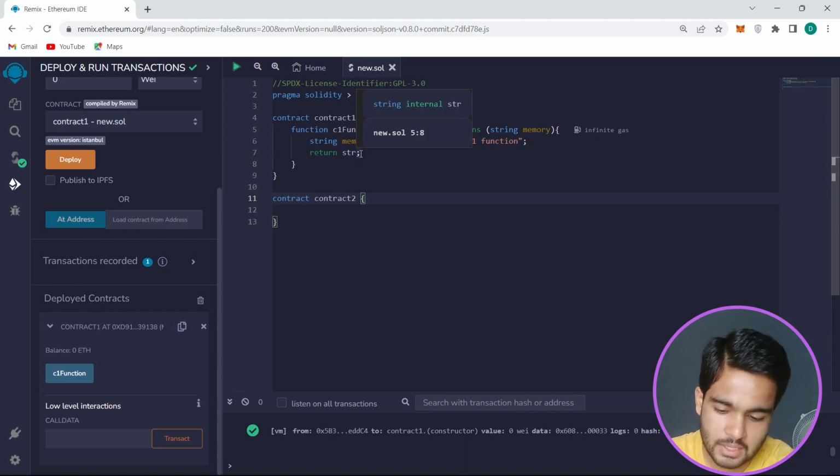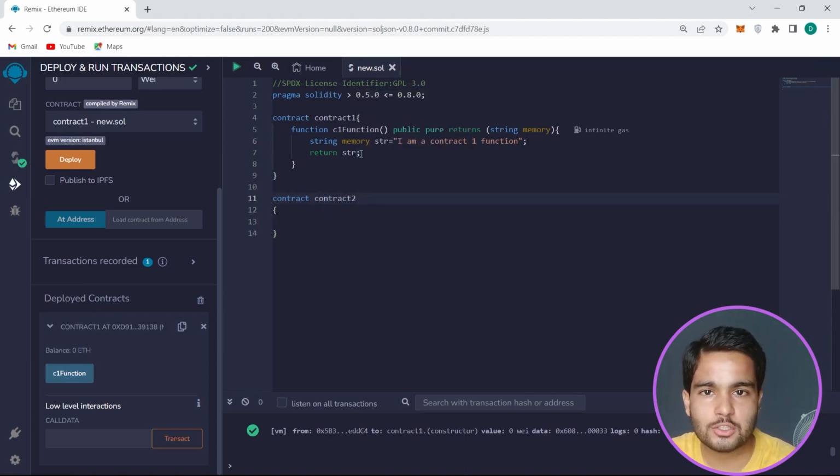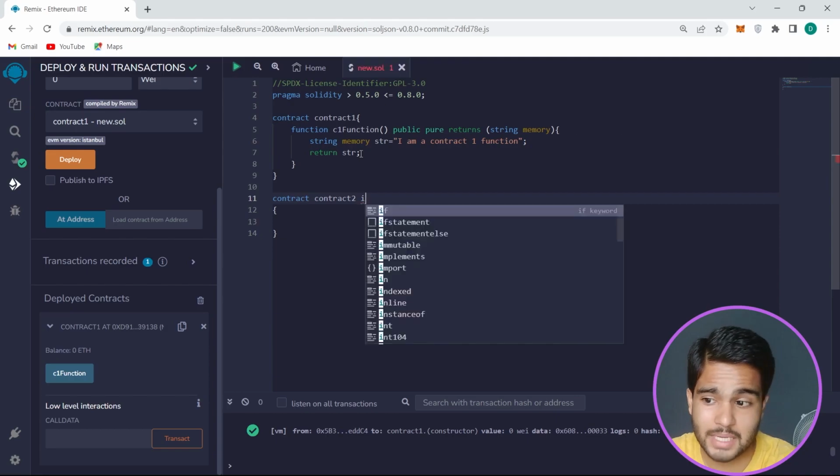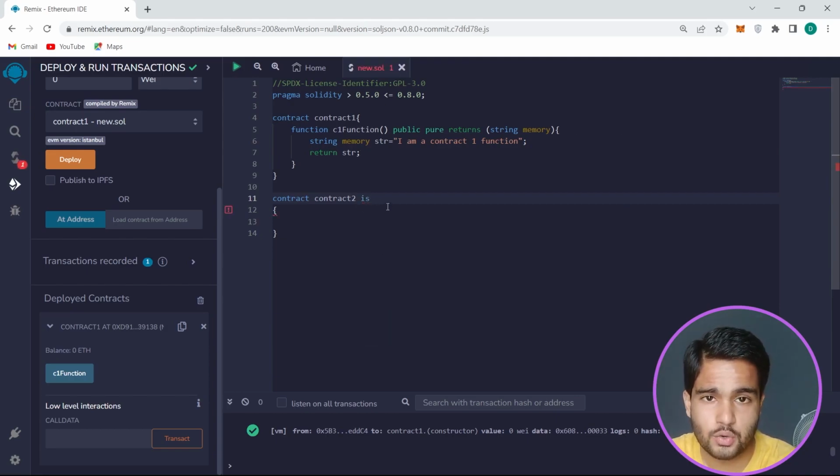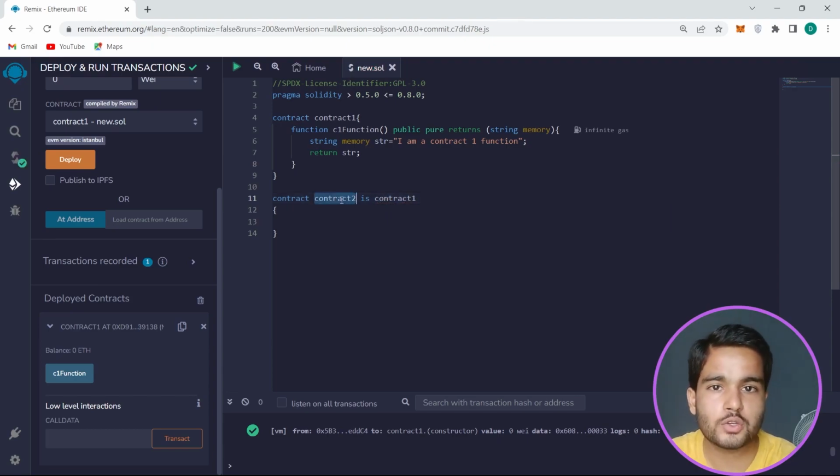So how can I do that? For inheriting any contract in Solidity, you can use the is keyword. Followed by the is keyword, you write the contract name that you want to inherit. So contract 2 is contract 1. Contract 1 is inherited by contract 2. This is how you write the syntax for inheriting any contract.